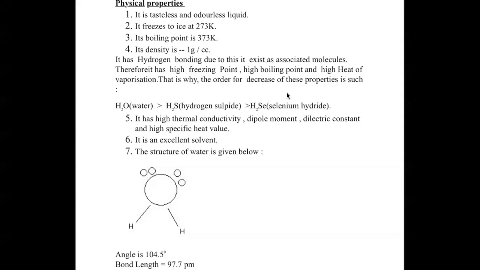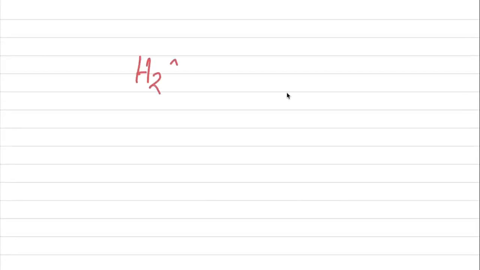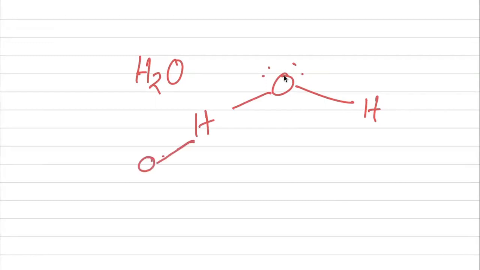Let's see. If we consider this is the water molecule, the structure of the water molecule is this. This is the structure of the water molecule with 2 lone pairs. Now, this hydrogen atom will form a hydrogen bond with another water molecule.